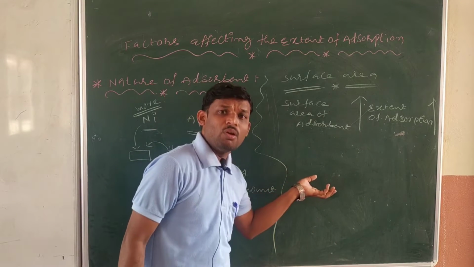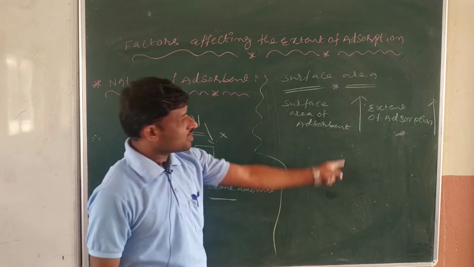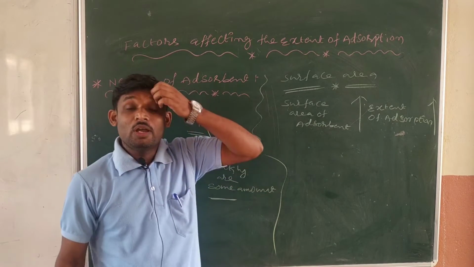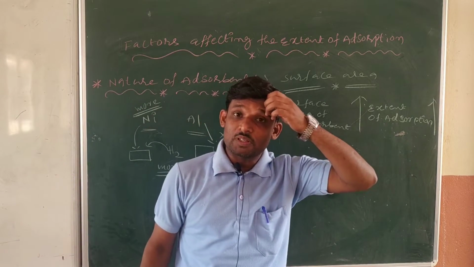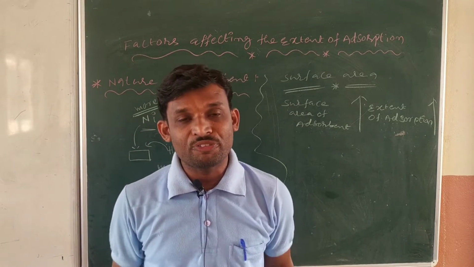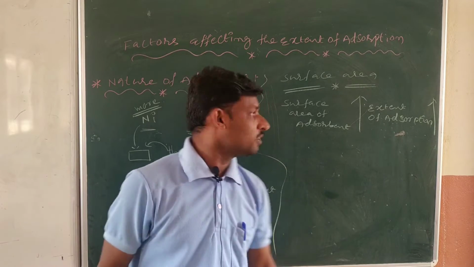That's why while increasing the surface area, the extent of adsorption is increasing. Are you getting my point? Here you may have doubts: sir, how will we increase the surface area of the adsorbent?